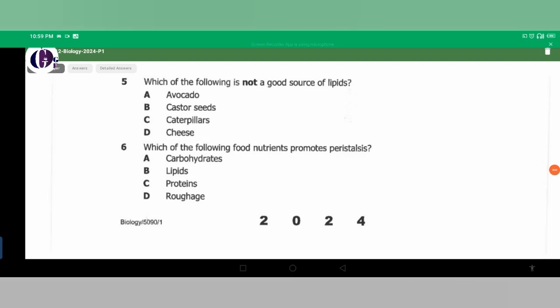So let's continue. Which of the following food nutrients promotes peristalsis? For peristalsis to happen, that's under nutrition. For those of you who are following topic by topic, this comes from the topic of nutrition, and the part is the human digestive system, which is the alimentary canal. So you find that there are nutrients which are needed very much for the prevention of what? Constipation, meaning it promotes peristalsis. So what is that type of food? Without wasting time, the answer is roughage, which is D.